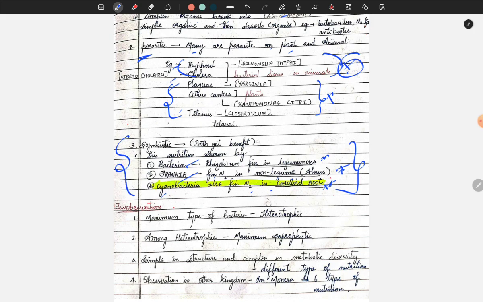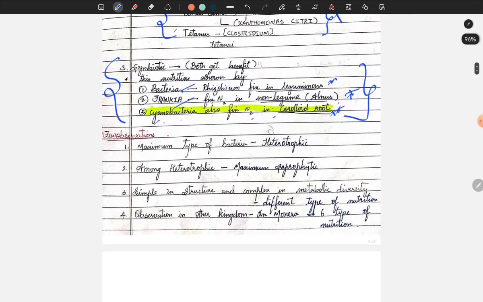Now a few observations. Maximum bacteria are heterotrophic, and among heterotrophic, maximum are saprophytic. But if the question asks for the maximum type of bacteria and the options are heterotrophic, saprophytic, symbiotic, parasitic, you must mark heterotrophic because it is given in NCERT, not the other one.